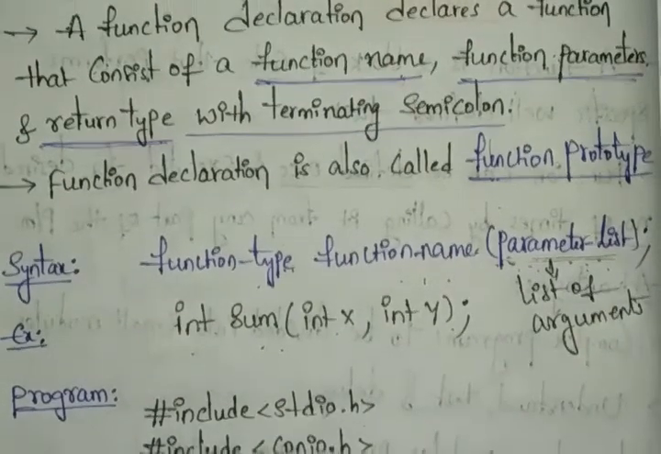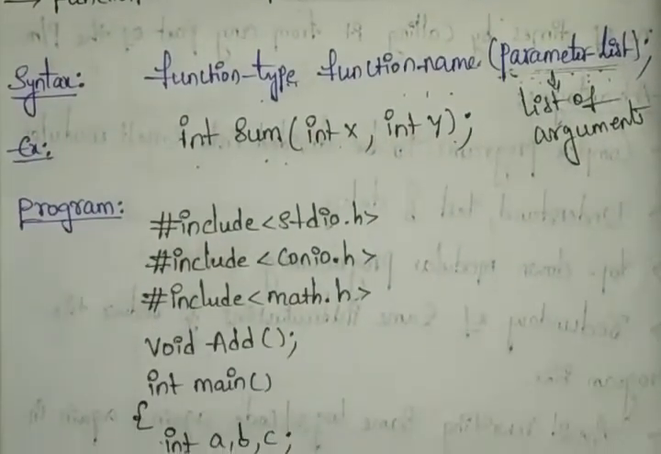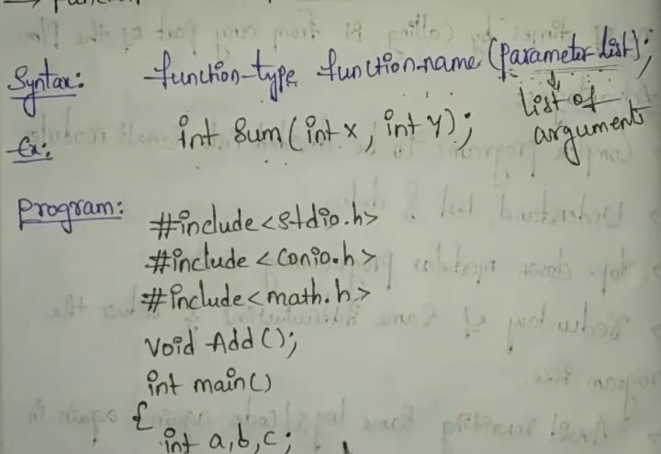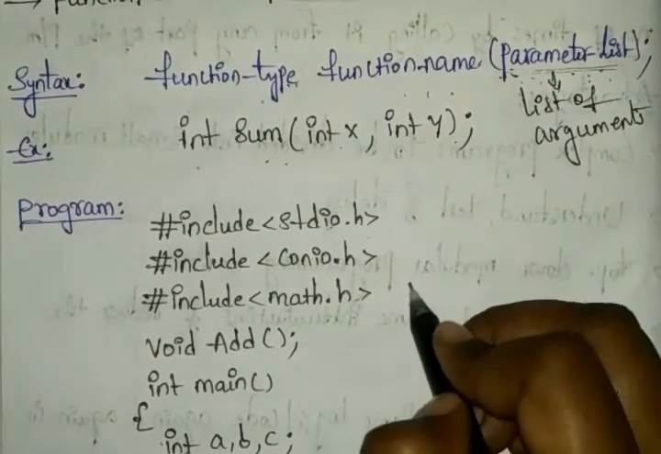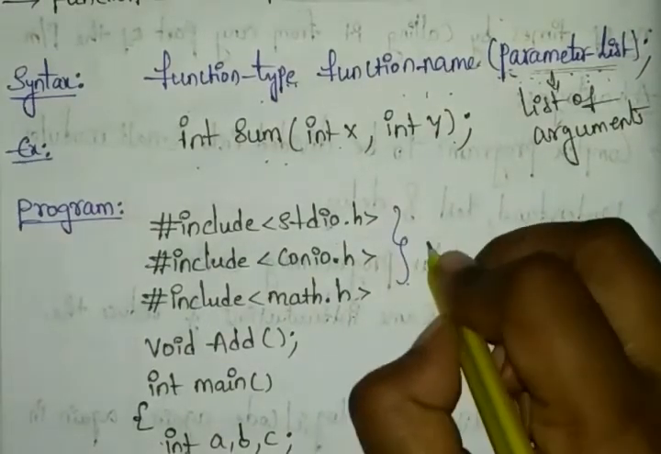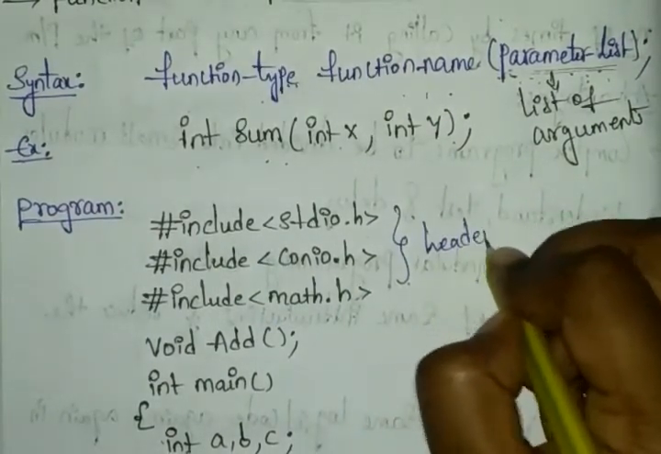For example program, you can see here I'm choosing the mathematical function type, hash include math.h also I've included in the functions. These are our header files. Already you know what these are.